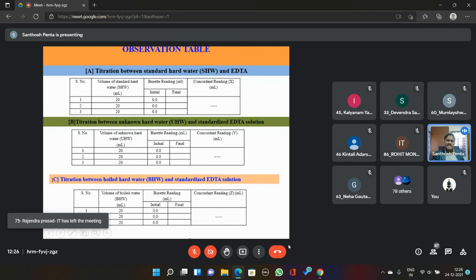Why is it permanent hardness? Because due to boiling, temporary hardness was removed. That means if bicarbonates are there, those bicarbonates are converted to carbonates. The leftover is permanent hardness. With the first titration, with the help of unknown sample, you are getting the total hardness. Here you are getting the permanent hardness. Total minus permanent is nothing but temporary. So we are able to determine the total hardness, temporary hardness, and permanent hardness.